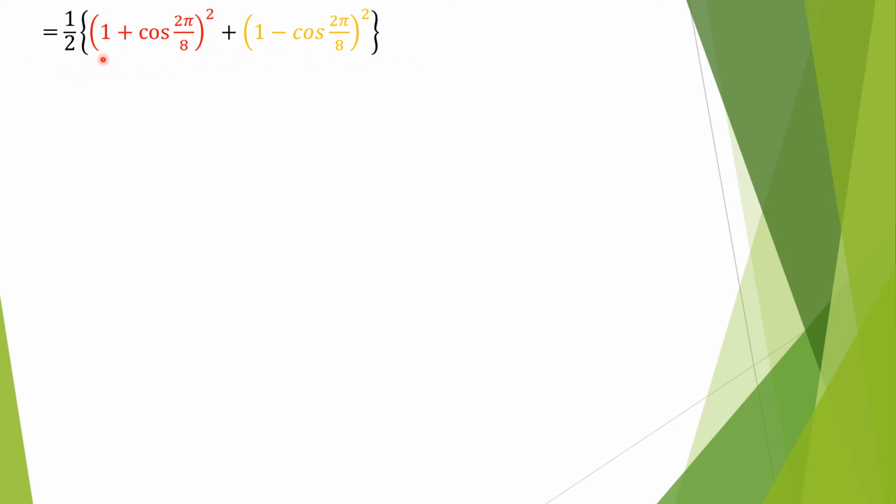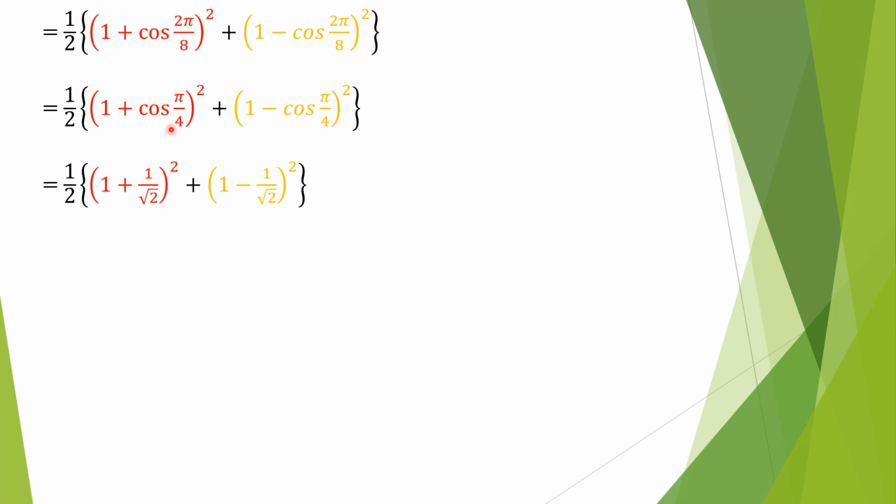I hope this is clear. After this, you can check. Here is 2 pi over 8. 2 and 8 can be cancelled. Here is also 2 pi over 8. 2 and 8 can be cancelled. So upon cancellation, we have got this one. Thereafter, here we have got cos pi over 4, which is cos 45 degrees, and cos 45 degrees is 1 over root 2. Similarly, here is again cos 45 degrees, so it is 1 over root 2. So in next line, we have replaced cos 45 by 1 over root 2. I hope this is clear.